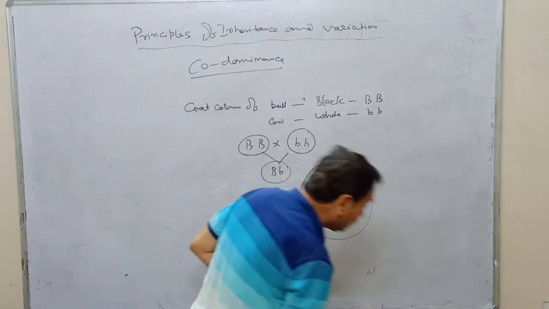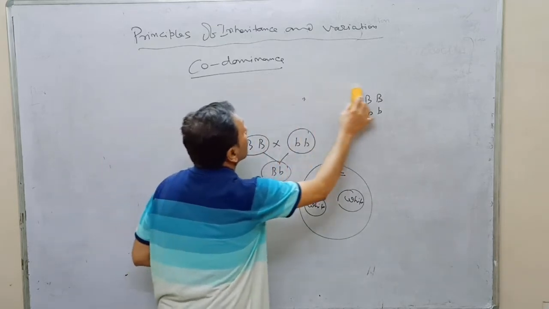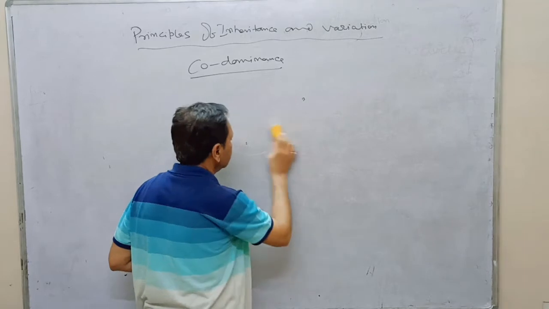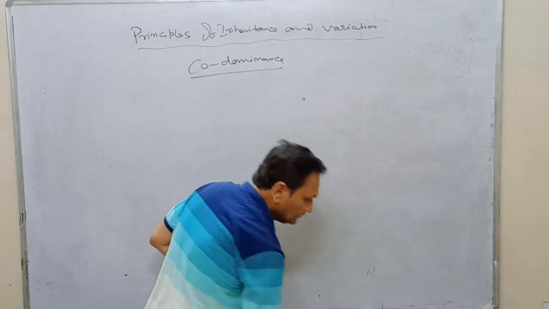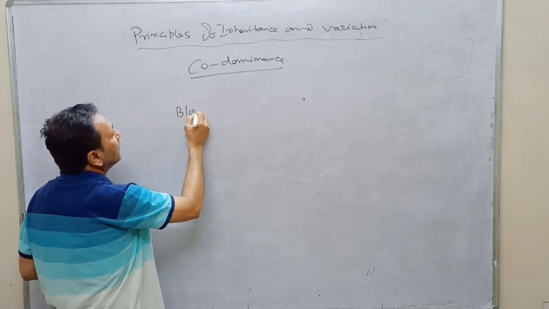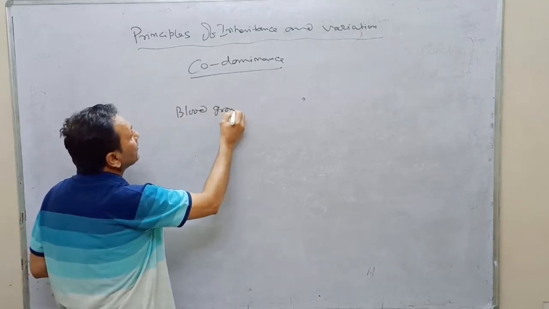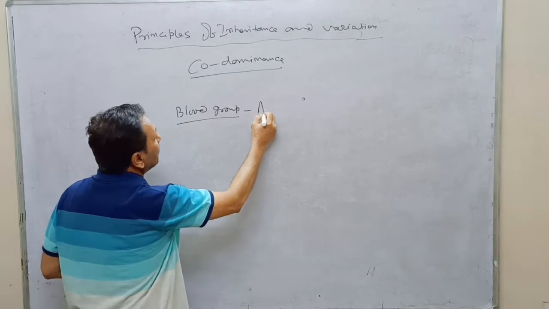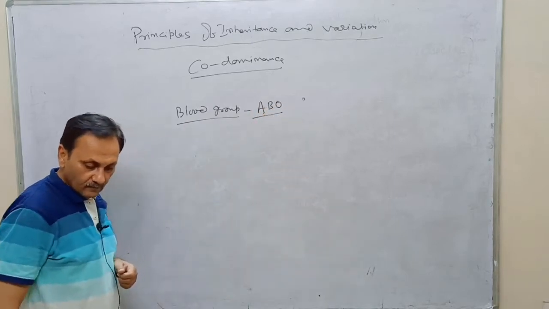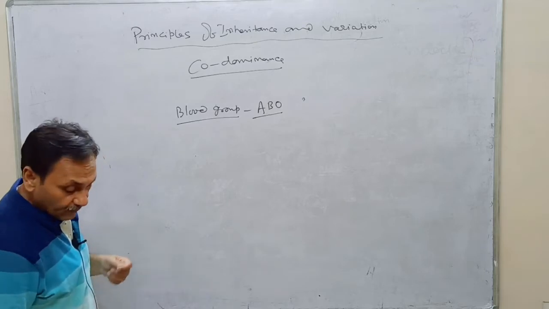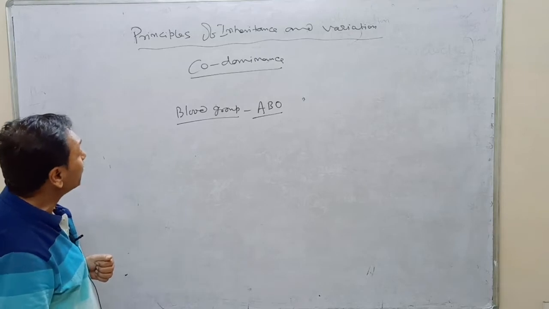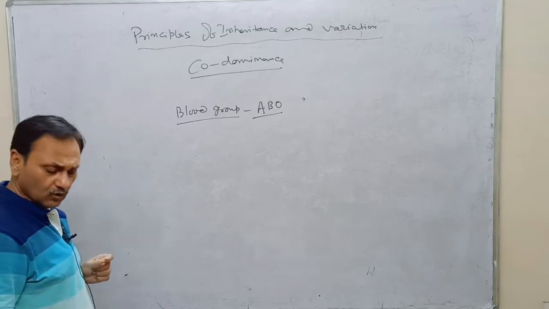Another example of codominance is in case of human blood. You know the blood groups A, B, O, the ABO blood group. What is the cause of the blood group ABO?